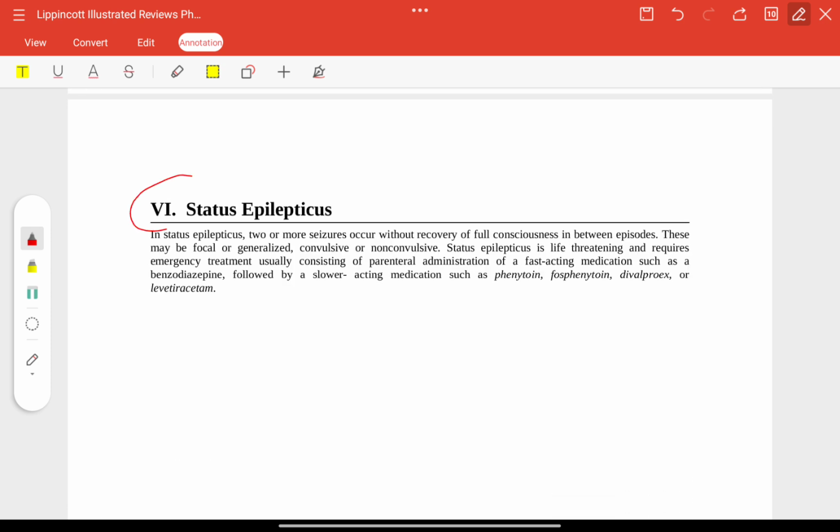Now, the last, status epilepticus. Two or more seizures occur without recovery of full consciousness in between episodes. May be focal or generalized, convulsive or non-convulsive, but this is life-threatening and requires a benzodiazepine followed by slow acting drugs such as phenytoin, fosphenytoin, divalproex, and levetiracetam.